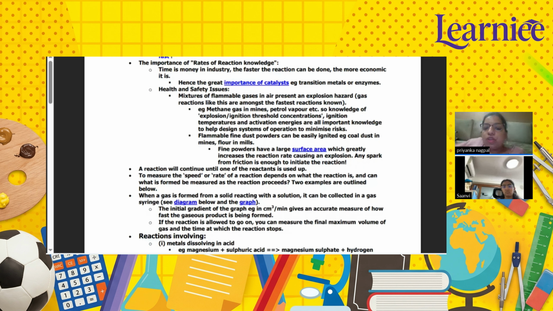The transition metals and the enzymes are all of great importance. There are mixtures of inflammable gases that are present, and these inflammable gases can be used for the ignition threshold, concentration, temperatures, and flammable fine products. These fine powders are used to have a large surface area. One thing that you have to keep in mind is that reactants,